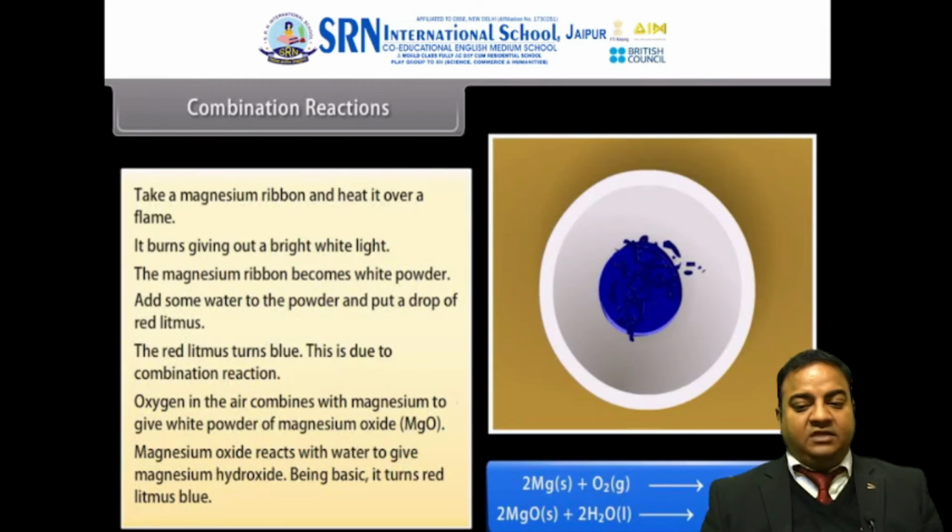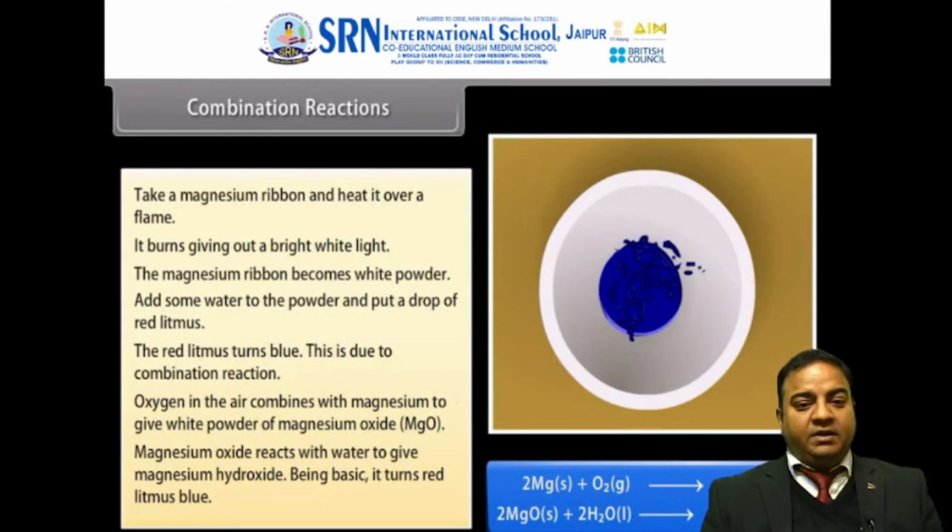Let us see the activity. We take a magnesium ribbon and heat it over a flame. It burns, giving out a bright white light. You have seen the firecrackers. The firecrackers, for example the sparklers, give a dazzling white flame. So it is composed of magnesium.